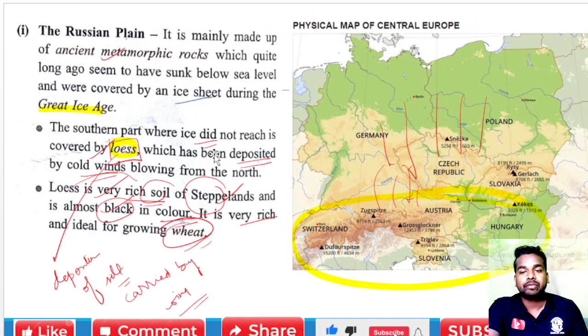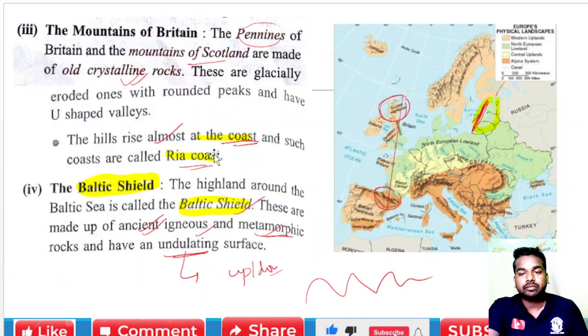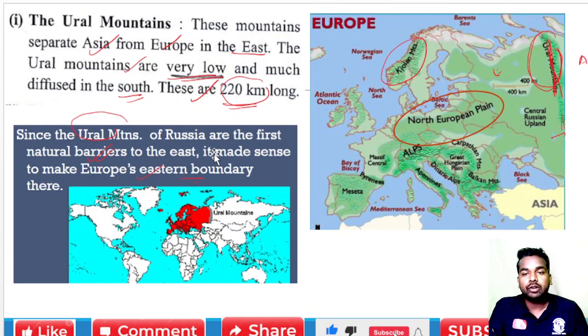Look at the map. We are talking about this. This is the Dinaric Alps, and after that we will find the Balkan mountains and the Carpathian mountains. The Carpathian and the Balkans are in the north, and the Dinaric Alps in the south. Okay, this is very good.